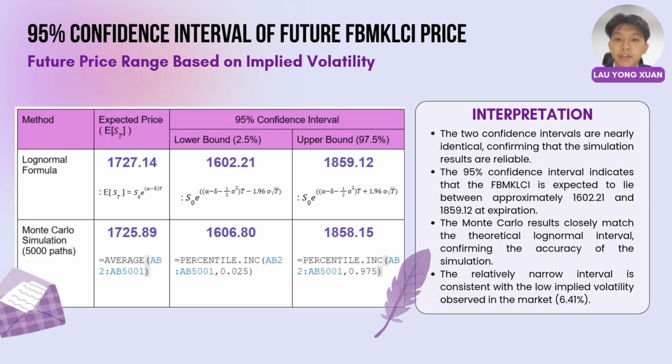Next, we determine the likely range of FBM KLCI values at maturity. The log-normal model produces a 95% confidence interval of approximately 1602 to 1859, while the Monte Carlo simulations give a very similar range of 1607 to 1858. The similarity between the two intervals increases our confidence in the results.